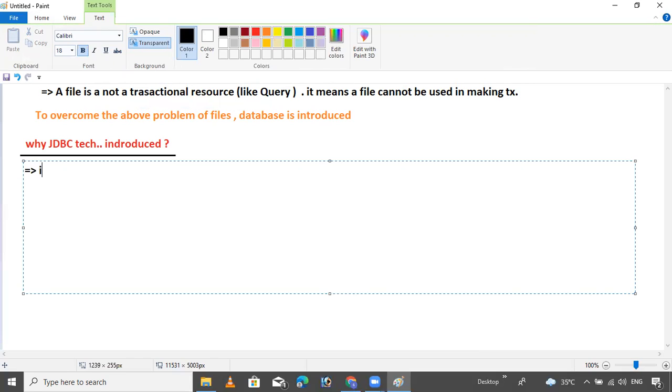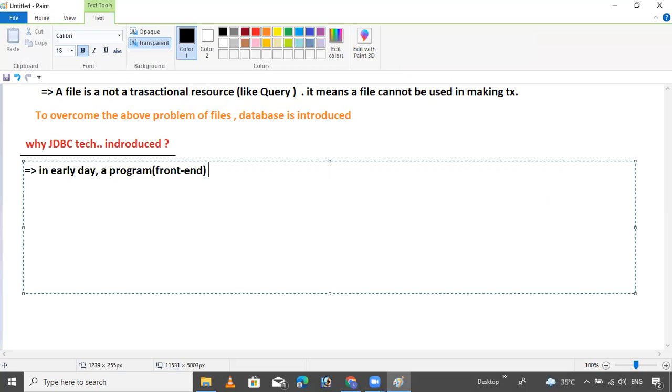Now I will write some points so it will become clear. In earlier days, a program, the front end, was connected with the database, the back end, by using a set of functions.